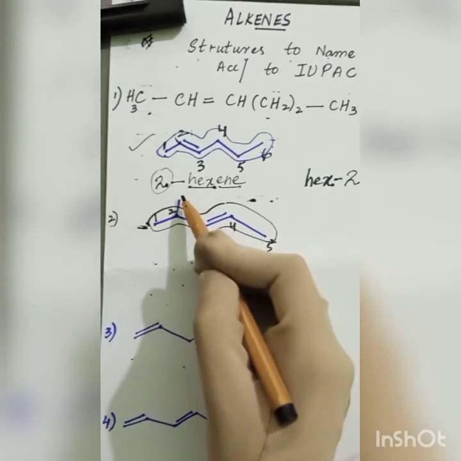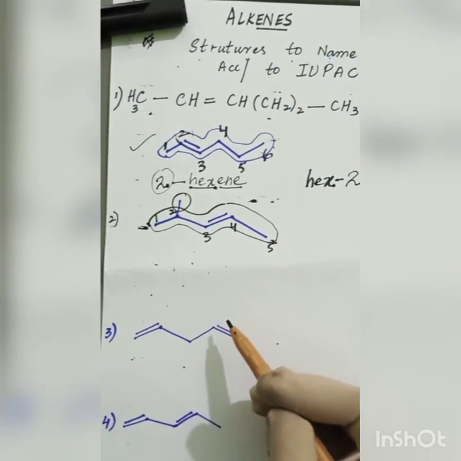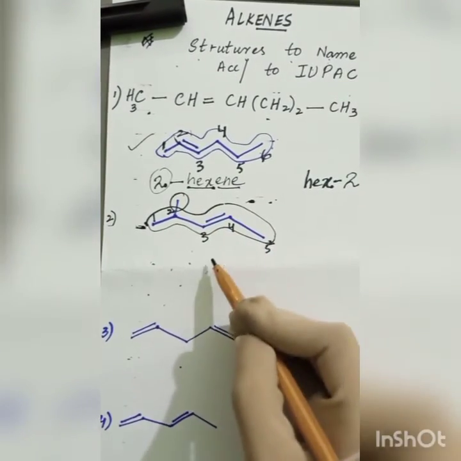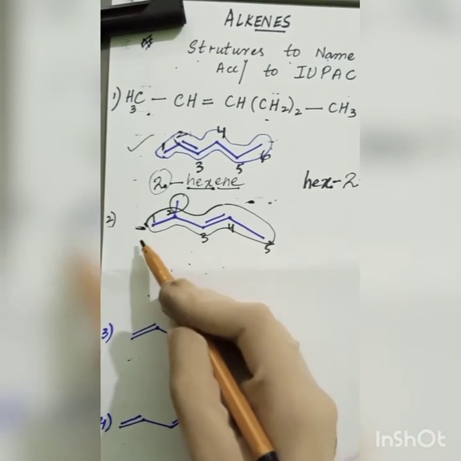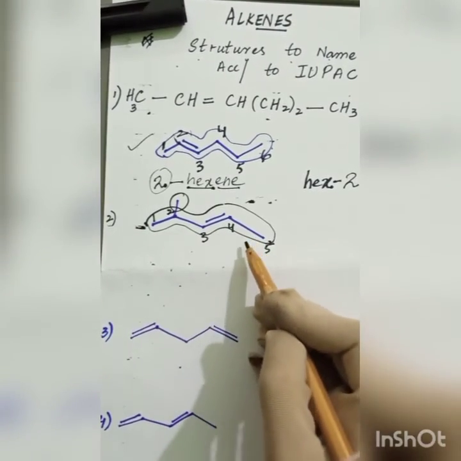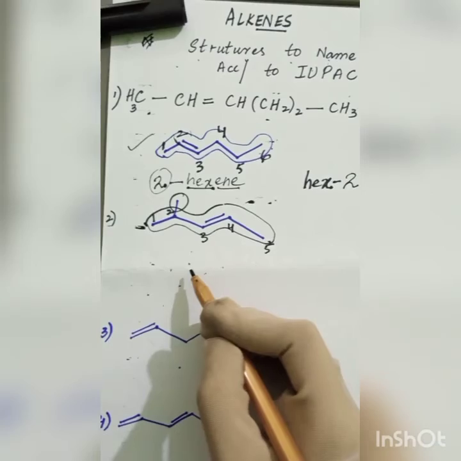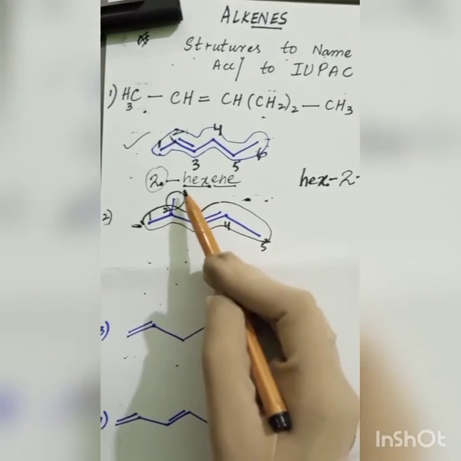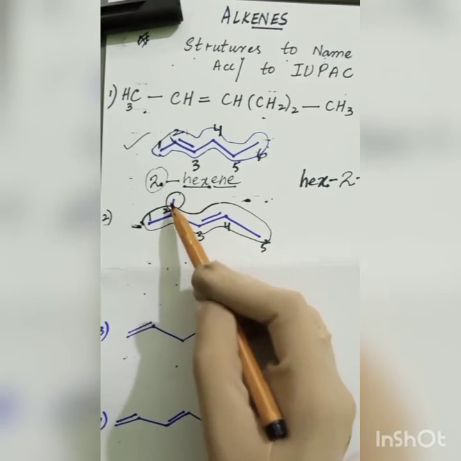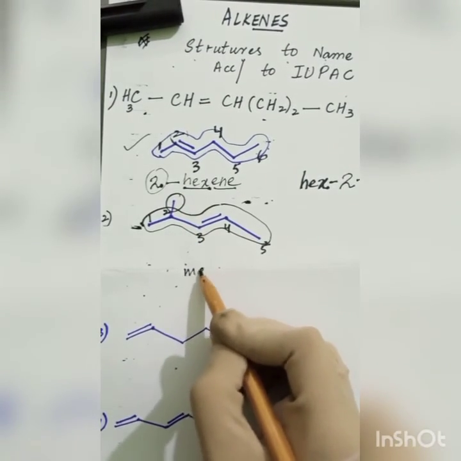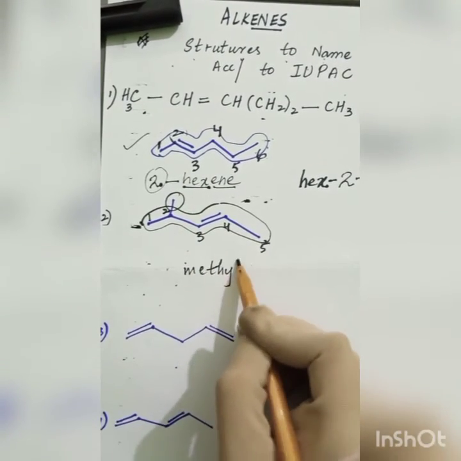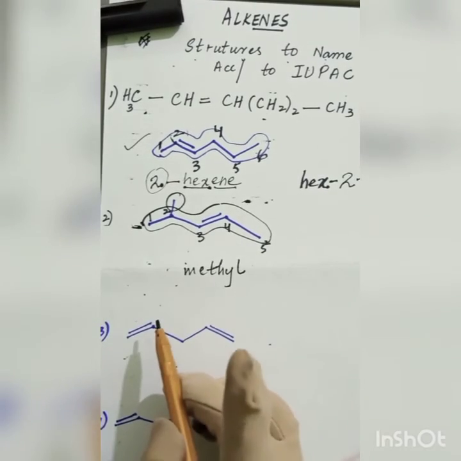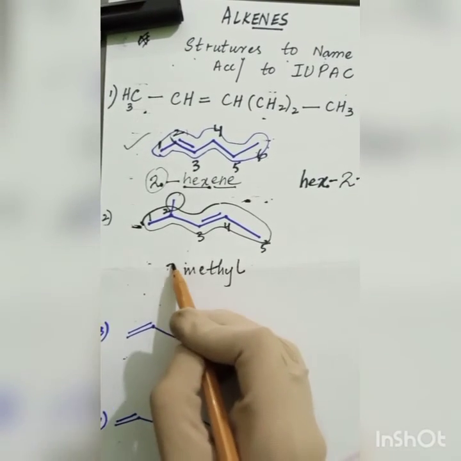Now there's a branch called methyl. First of all, we write the branch name, which is methyl here. How many? 1. What is the position of methyl? 2.